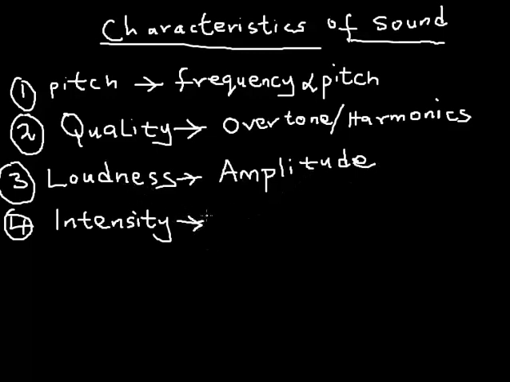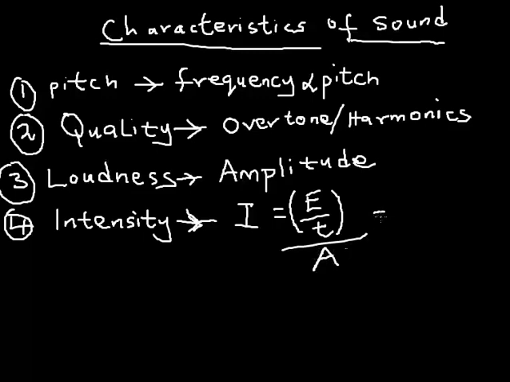The intensity. The intensity of the sound is talking about the rate at which, let me use I, the rate at which the energy of the sound flows per unit area.